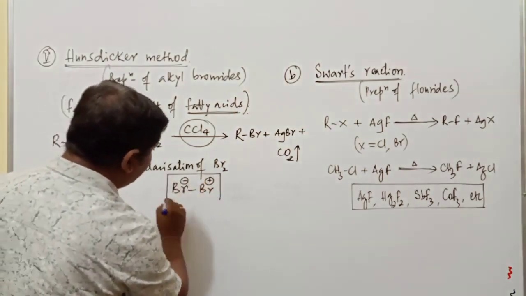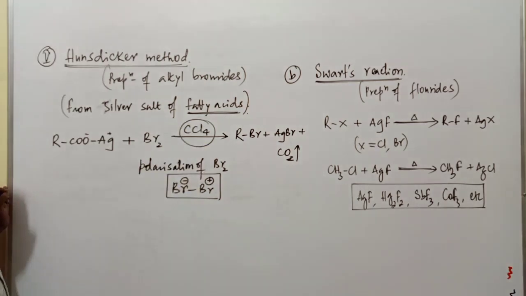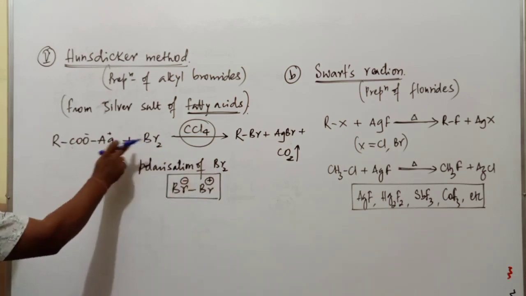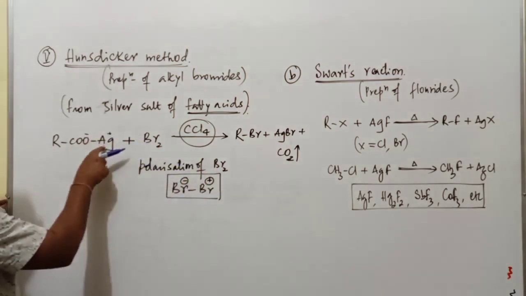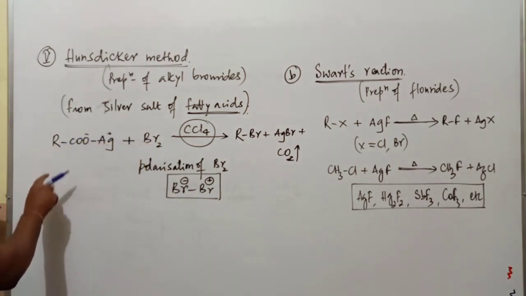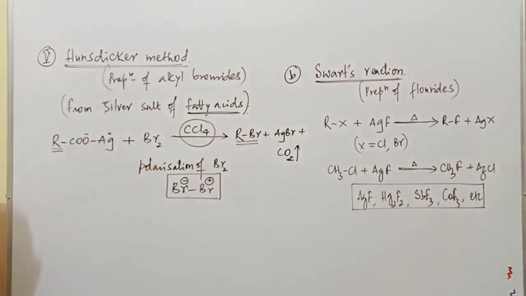For the polarization of this bromine molecule, we use CCl4. So CCl4 helps with the polarization of the bromine molecule. The bromine which carries negative charge goes with Ag, and the bromine carrying positive charge goes with the alkyl group. So the compound produced is RBr.